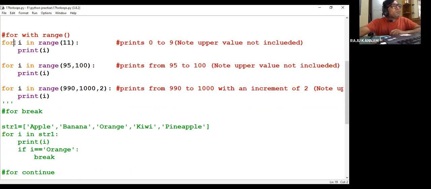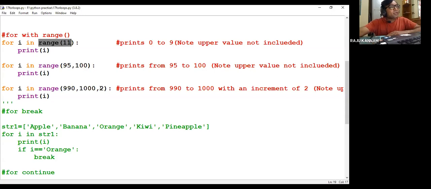This is a for loop because for however many elements the range function gives, the for loop will repeat automatically. If you use a while loop here, you have to calculate manually how many range elements there are, put the condition, then increment or decrement those many times. That's the difference.